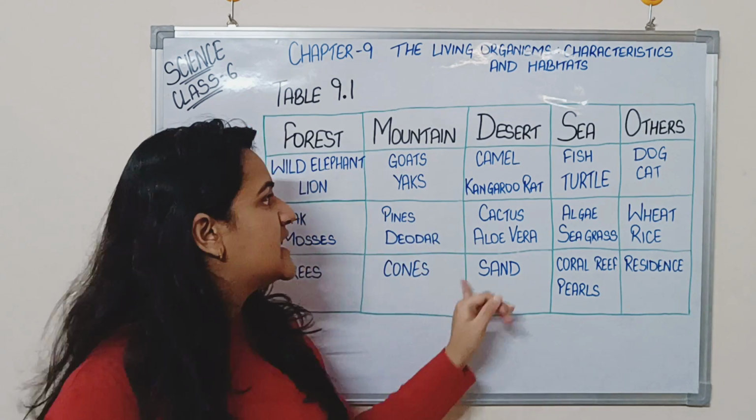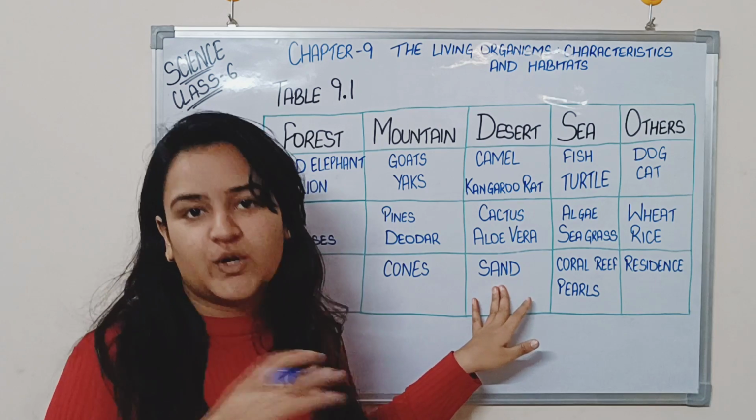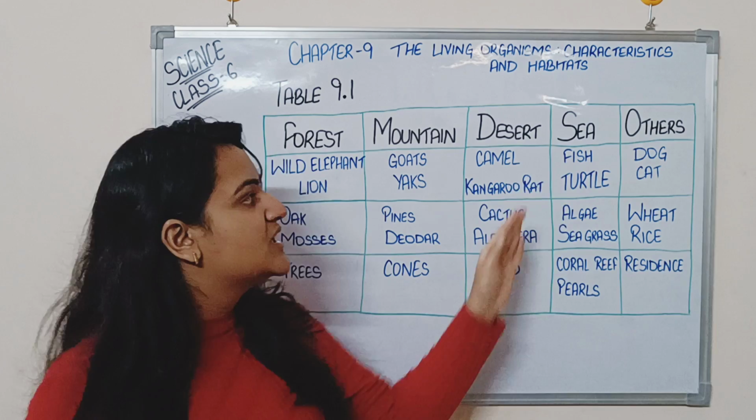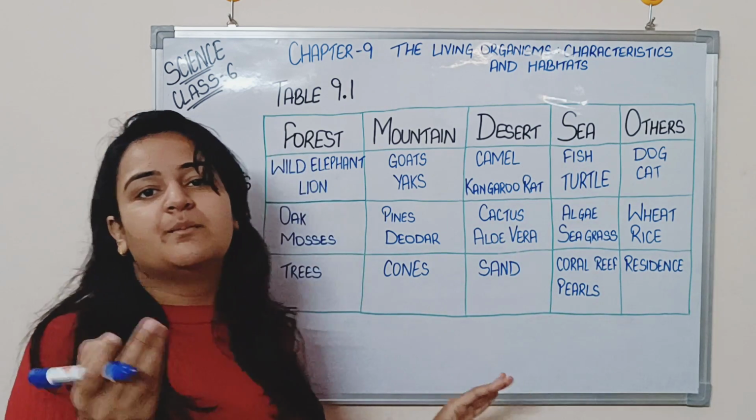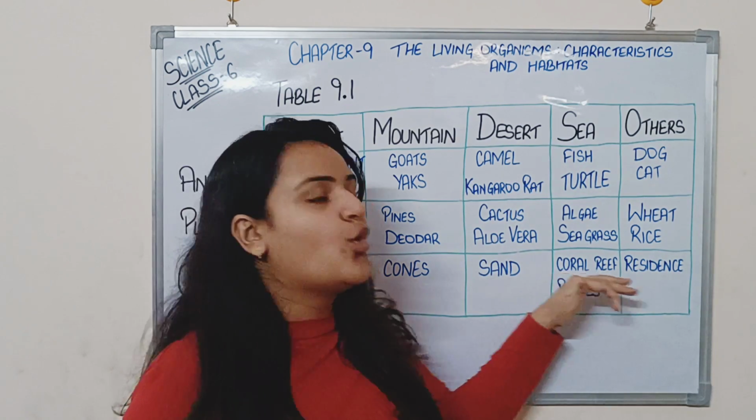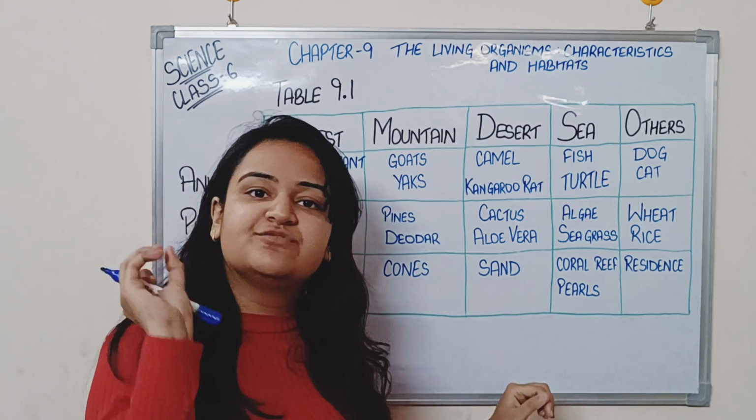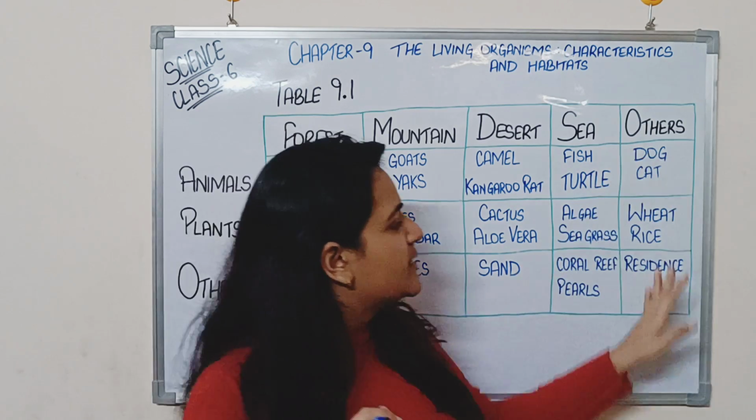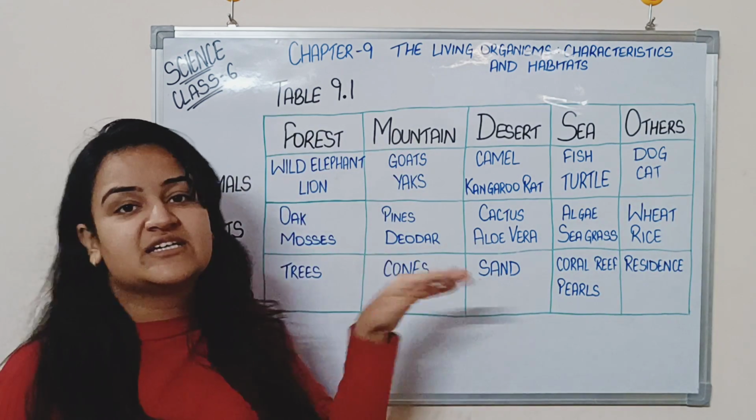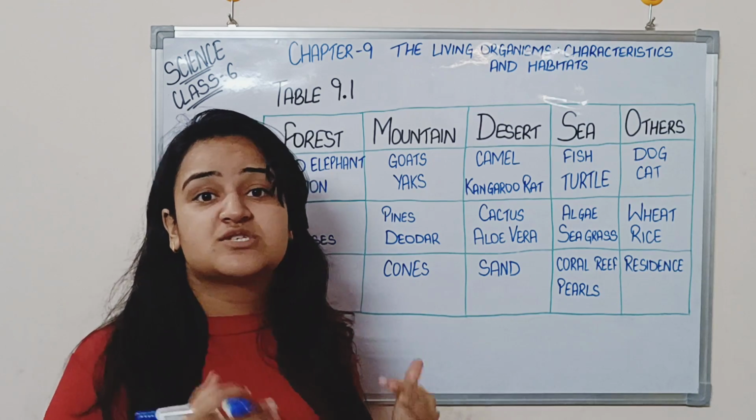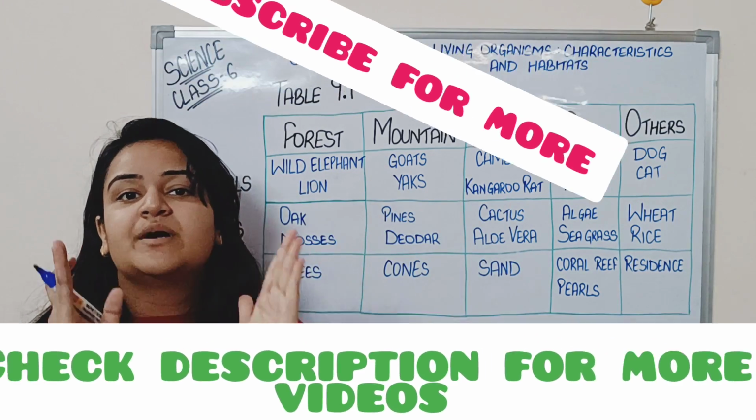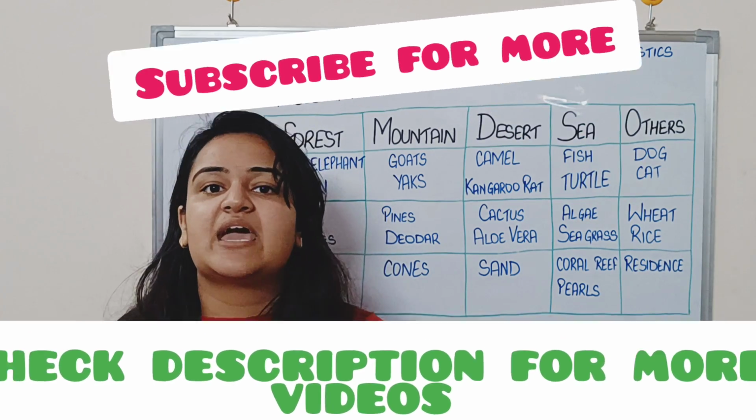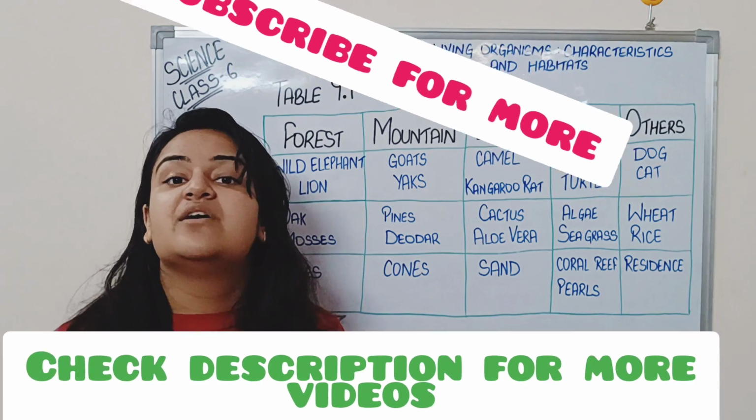Pine trees form cones. Then talking about desert, desert is all about sand. So sand is the abiotic factor that is specific to desert. In the sea you can say water also, but I am not talking so general. So coral reefs and pearls are found only inside the sea. They cannot be found anywhere else. Talking about others, all of these categories cannot be a residential area for you to stay. These are not human residence areas. So the other plains, apart from these conditions, will have some residential areas.